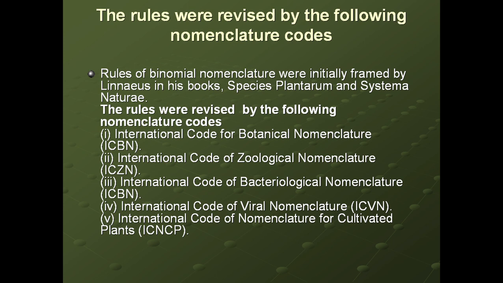First is International Code for Botanical Nomenclature, that is ICBN. Then we have International Code of Zoological Nomenclature, ICZN. International Code for Bacteriological Nomenclature, that is ICBN. Then International Codes of Viral Nomenclature, ICVN. Then International Code of Nomenclature for Cultivated Plants, that is ICNCP.